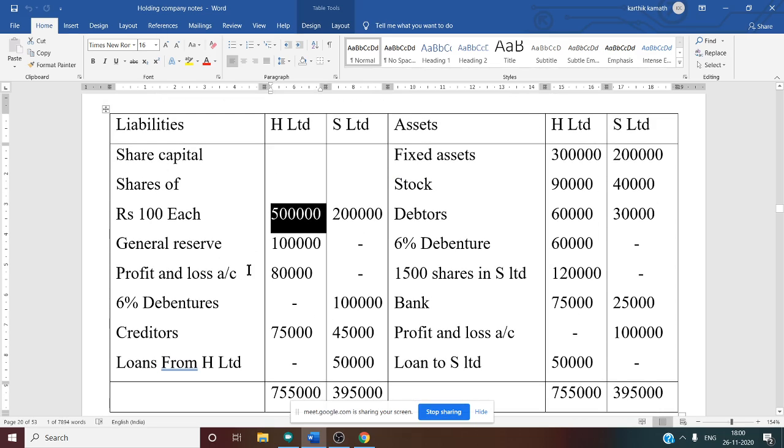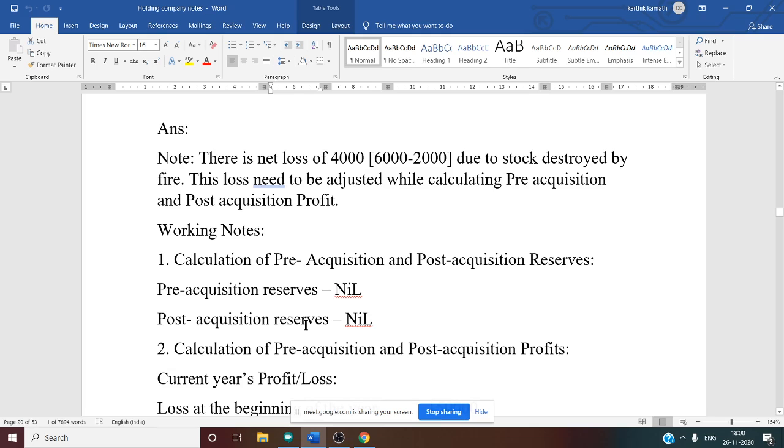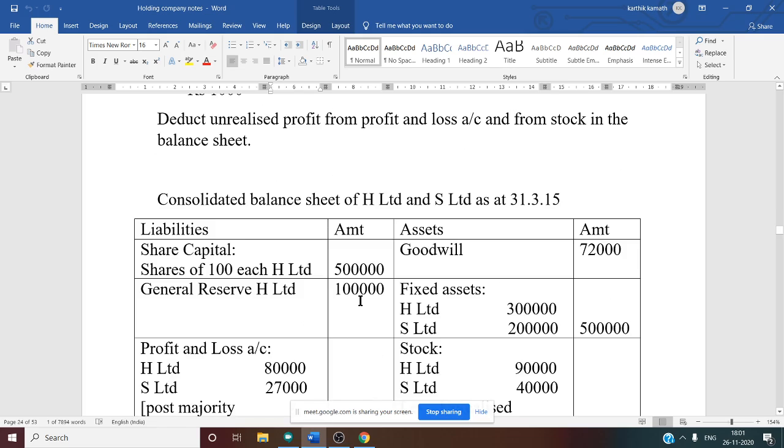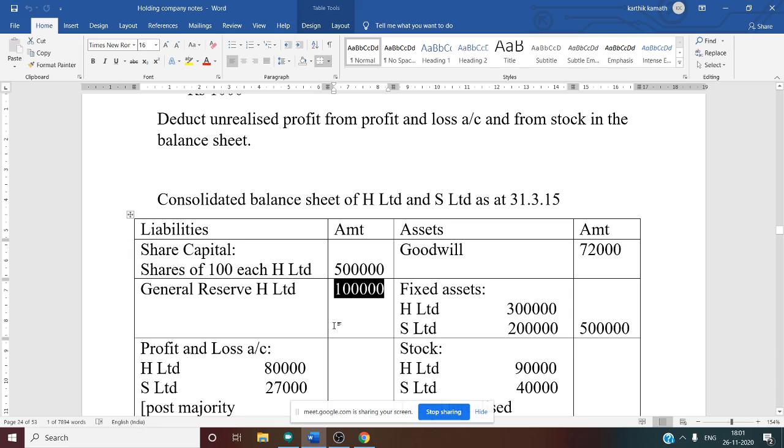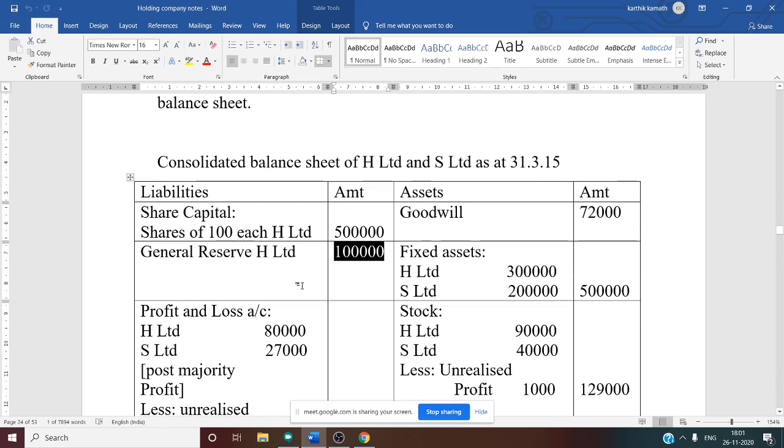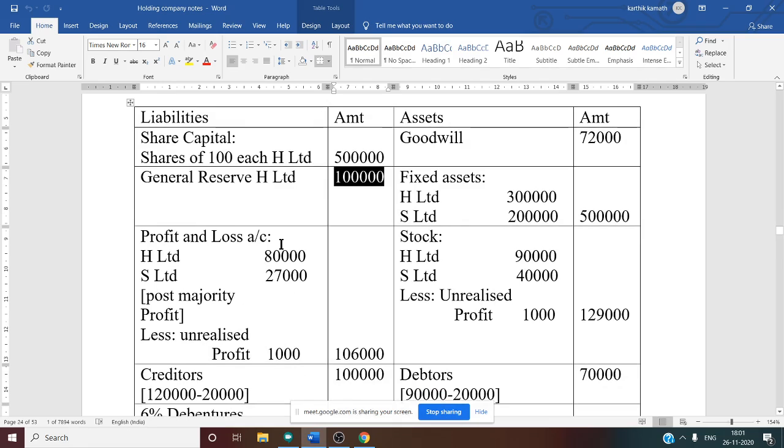Now the next information you have to write is general reserve. General reserve of the holding company is given, 1 lakh. Other general reserve is not there. So general reserve of H Limited is only 1 lakh. If there was a reserve of the subsidiary company given, then we should consider the post acquisition reserve of the majority. That amount we would add to the general reserve of the holding company. But in this question, that is not given. That is why you consider only H Limited.